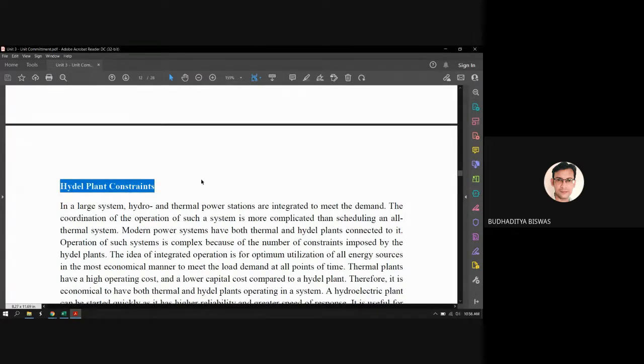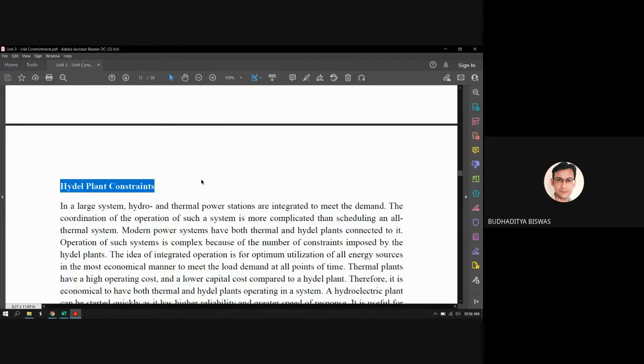But the problem is that the hydro plant is not able to generate the sufficient amount of electricity required by the load center as compared to the thermal power plant. The thermal power plant is able to generate a huge amount of electricity, because the size of the hydro power plant is definitely small.